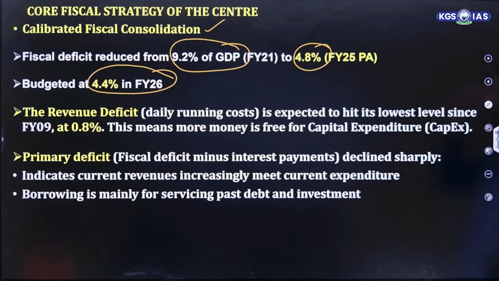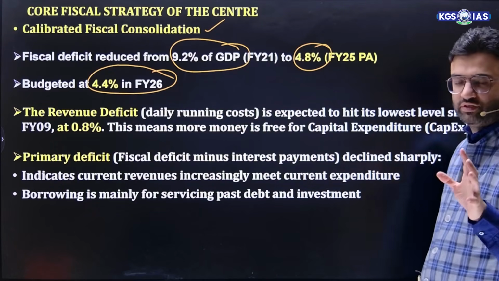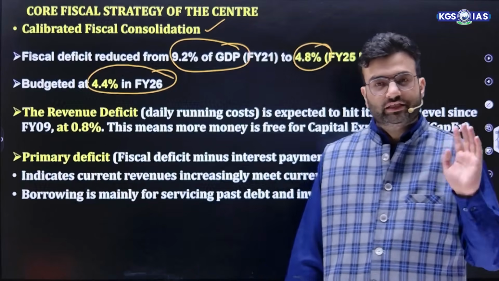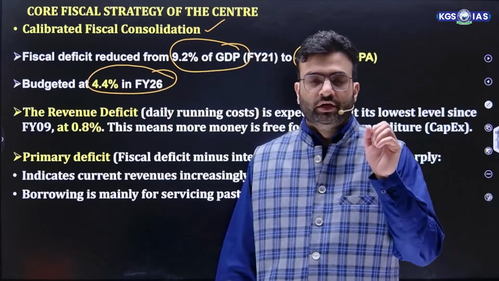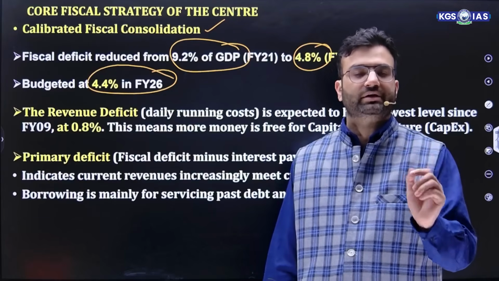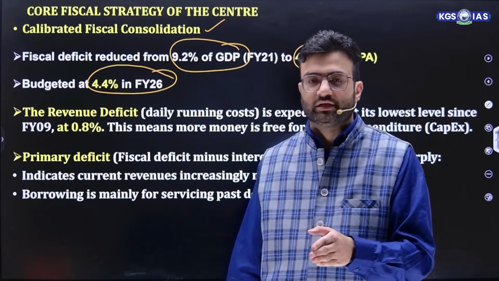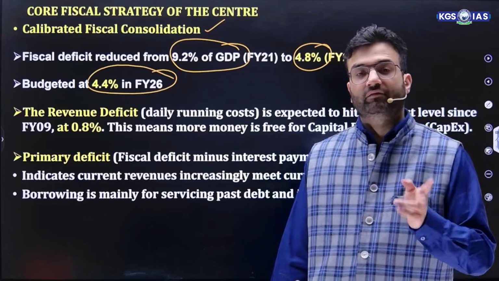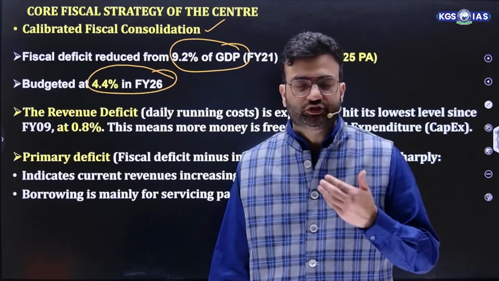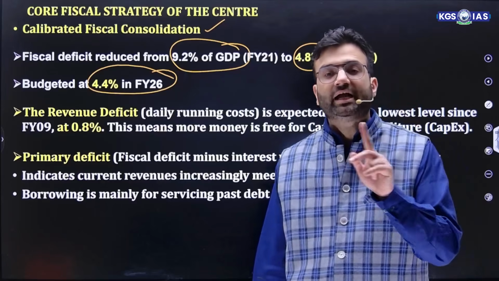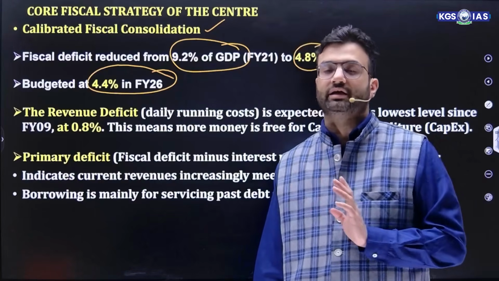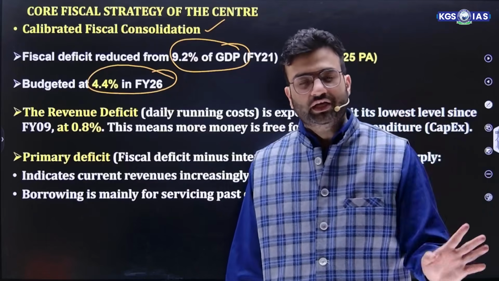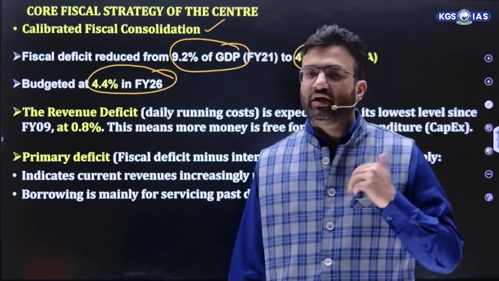Now, first of all, I'll tell you the meaning of fiscal deficit. Fiscal deficit means total expenditure minus total receipts, excluding borrowing receipts. Total expenditure means revenue expenditure plus capital expenditure, that is, recurring expenditure plus long-term asset creating expenditure. And total receipts are revenue receipts, that is short-term income, plus capital receipts. Capital receipts should include only non-debt creating capital receipts, which means debt creating capital receipts are not included. So if total expenditure is more than total receipts, we have a fiscal deficit.